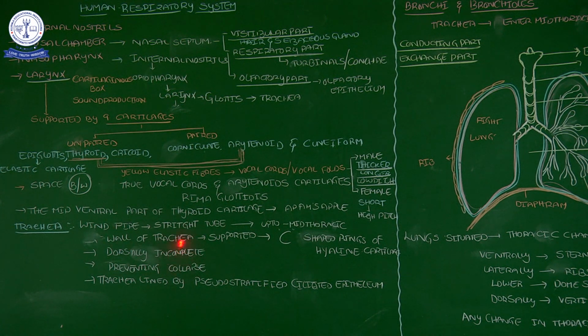Then the wall of the trachea is supported by C-shaped rings. These C-shaped rings are made up of hyaline cartilage. The elastic cartilage belongs to the epiglottis, and the hyaline cartilage, the C-shaped cartilage, is present in the trachea and is dorsally incomplete. That means it is a C shape, not a fully closed circle.